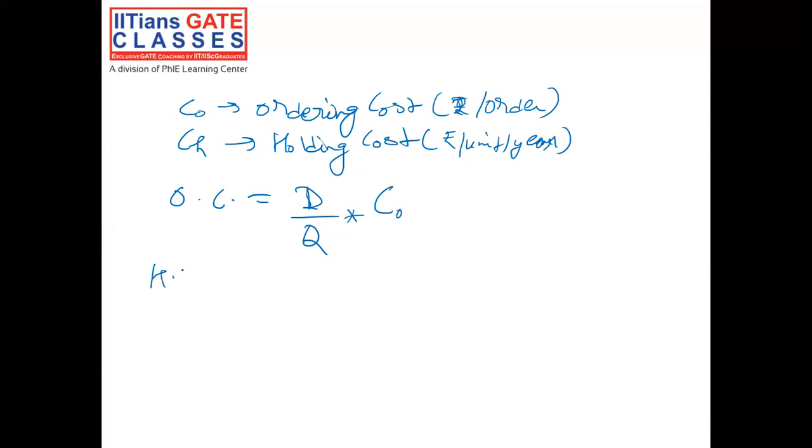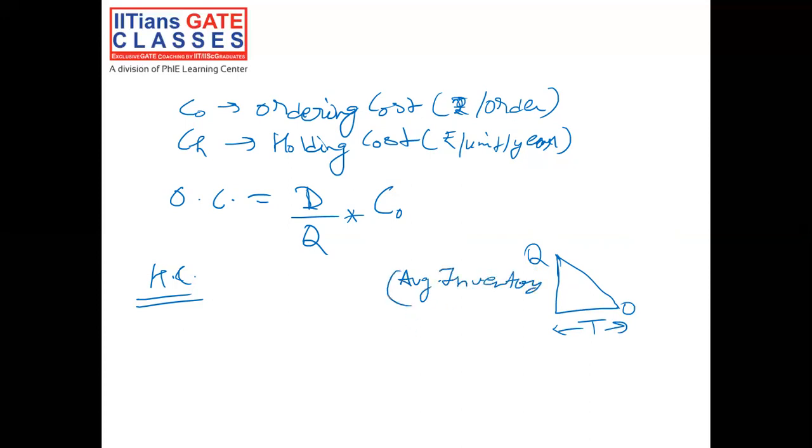Now for holding cost, first let's see, in a cycle of capital T period, we have here at the starting of capital T period a quantity Q, at the end we have a quantity of 0. So average inventory for period T would be equal to Q plus 0 by 2, that is Q by 2.